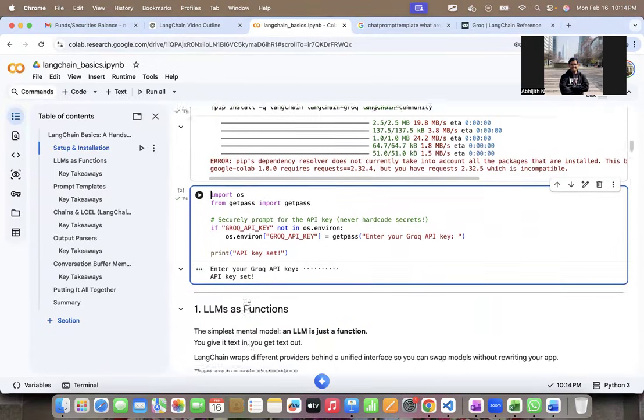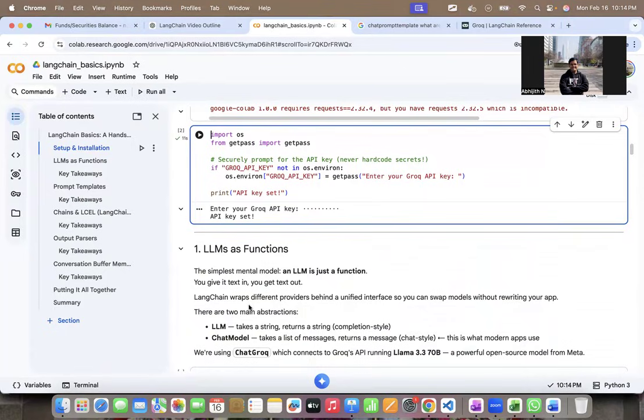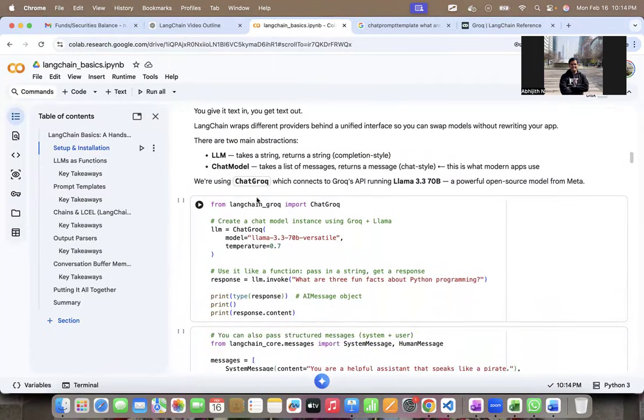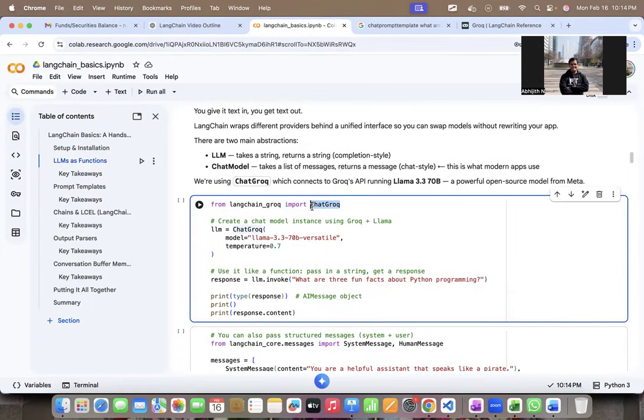These are basics. Now let's look at the fun part, which is using LangChain. Let's look at what is happening in this cell. I have from langchain_groq, which is a package I had installed earlier, and I import a class, ChatGroq. So this is the class ChatGroq. This is what I did.